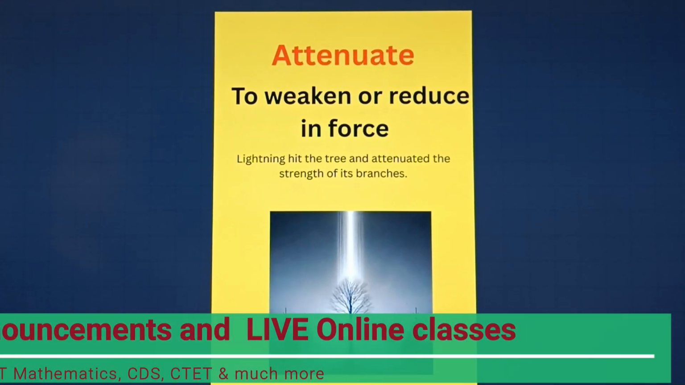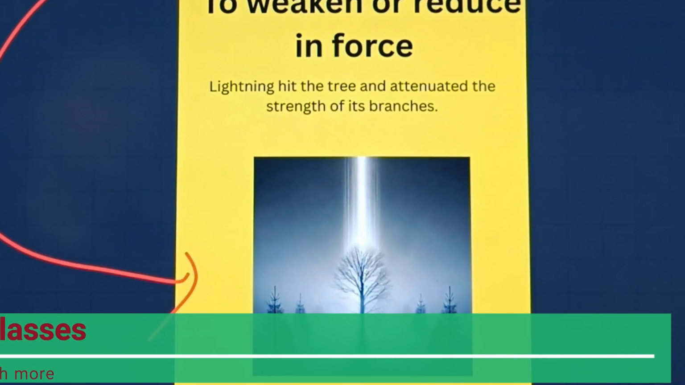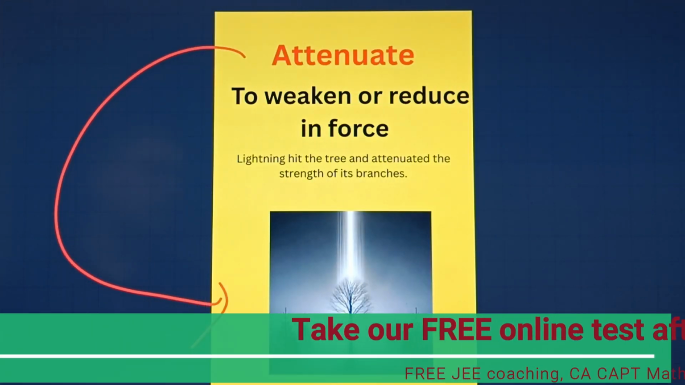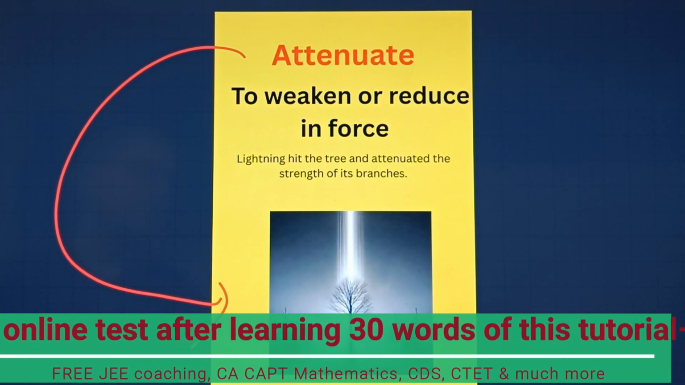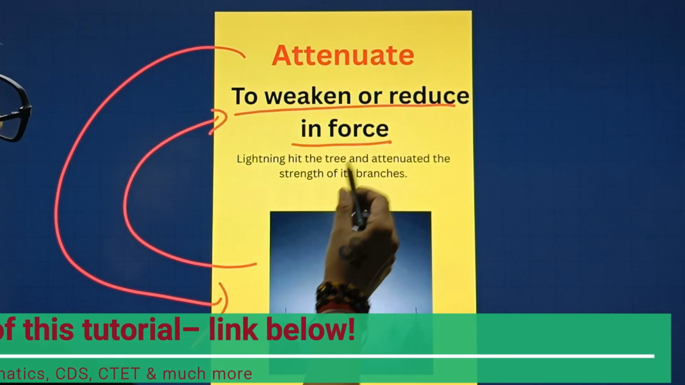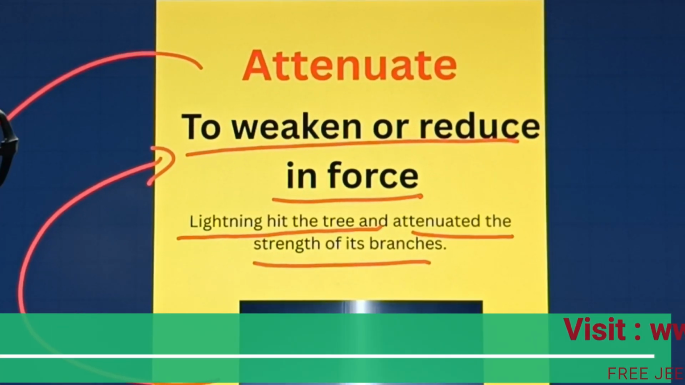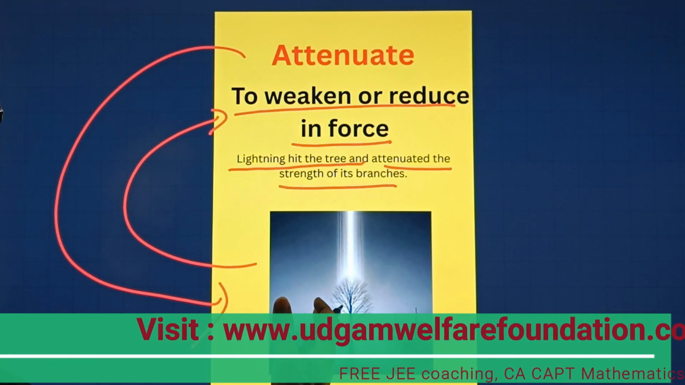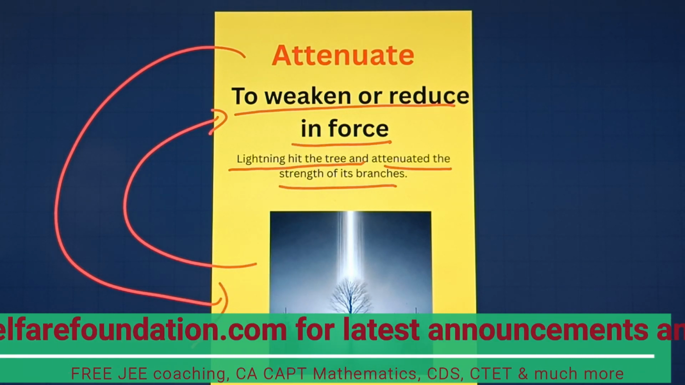Now let's move towards our next word here. So students, this is our next word, which is attenuate. Now let's understand with the help of this particular picture. Here we can see that lightning is falling on a tree, and what will the impact of that? There are chances that it will weaken the tree here, or it may damage the tree here. Now let's understand the meaning of this. To weaken or reduce in force. Lightning hit the tree and attenuated the strength of its branches. Very simple. And see how beautifully this picture show us the meaning of this word, which is attenuate.